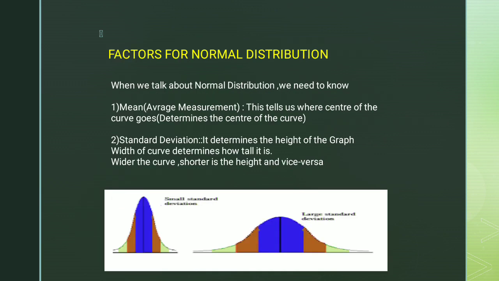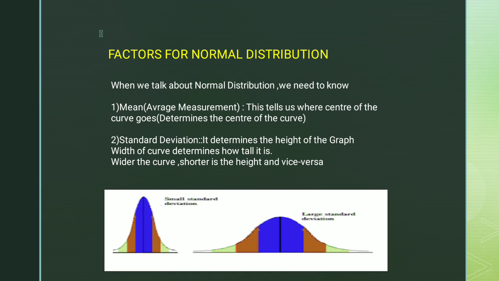Now coming on to the factors for normal distribution. When we talk about normal distribution, we need to know two main calculations, which are mean and standard deviation. Mean is nothing but the average measurement, as we discussed in our last slide. So mean tells us where the center of the curve goes. It actually determines the center of the curve.